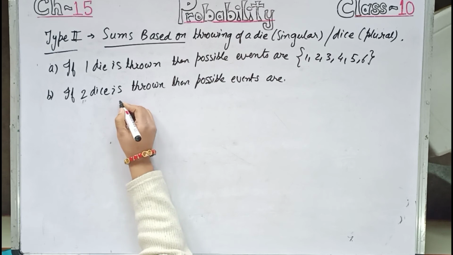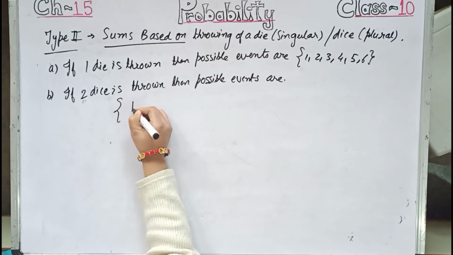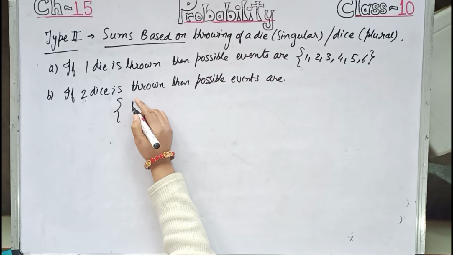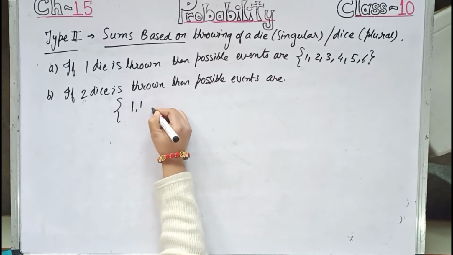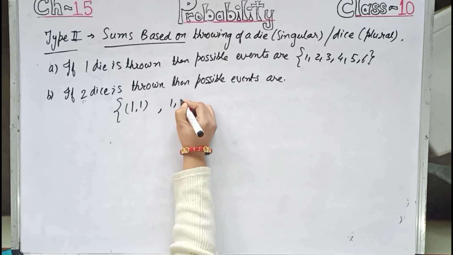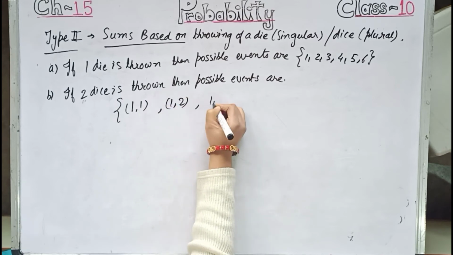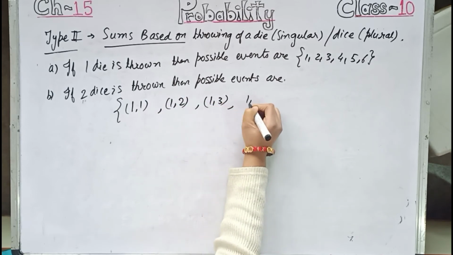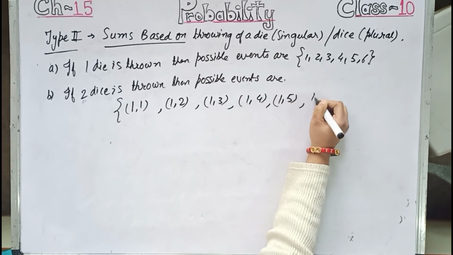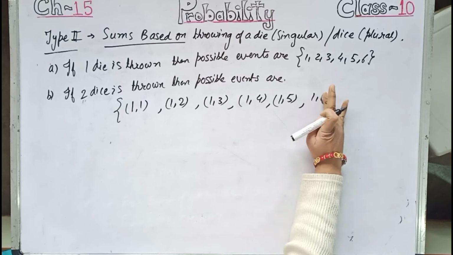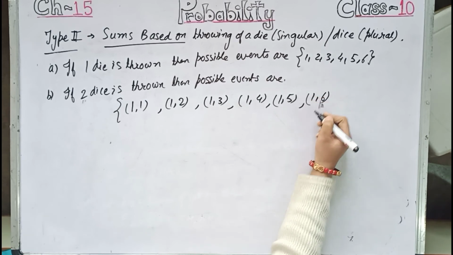So over here, possible events are, I am writing it over here. Suppose on the first die it is 1, then the other die it can be 1, it can be 2, it can be 3, it can be 4, and it can be 5, or it can be 6. Okay?